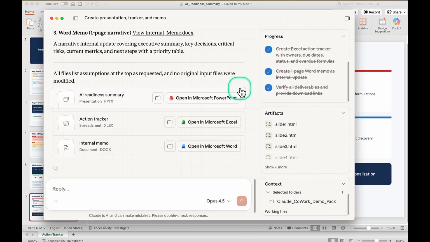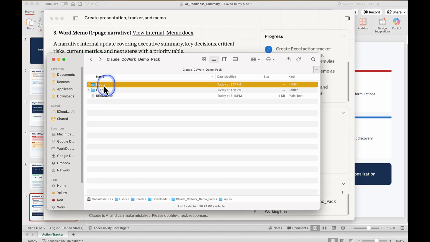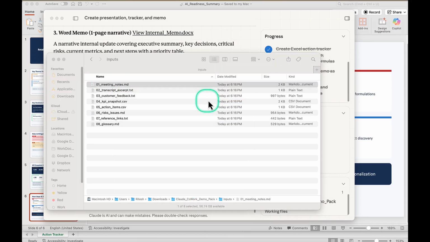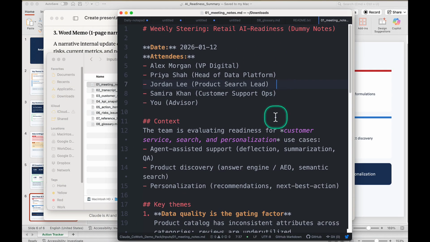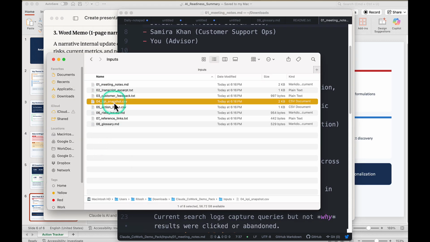It can take that messy input. We never got a chance to see what the input was. Let me give you at least one input here, meeting notes, and let me open it through the app. Here we go. All right, so let me bring it here. So this is my dummy notes, and from notes it's created an entire action item. And then there are other things like a CSV, for example.